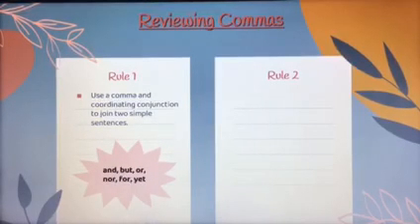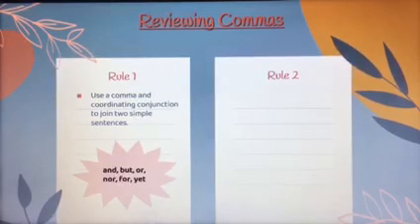And, but, or, nor, for, and yet. Now we use an acrostic sometimes to help us remember that. And that is FANBOYS. F for "for," A for "and," N for "nor," B for "but," O for "or," Y for "yet," and S is for "so," which you don't see here. So you can use that to help you remember what they are, but those are your coordinating conjunctions that join